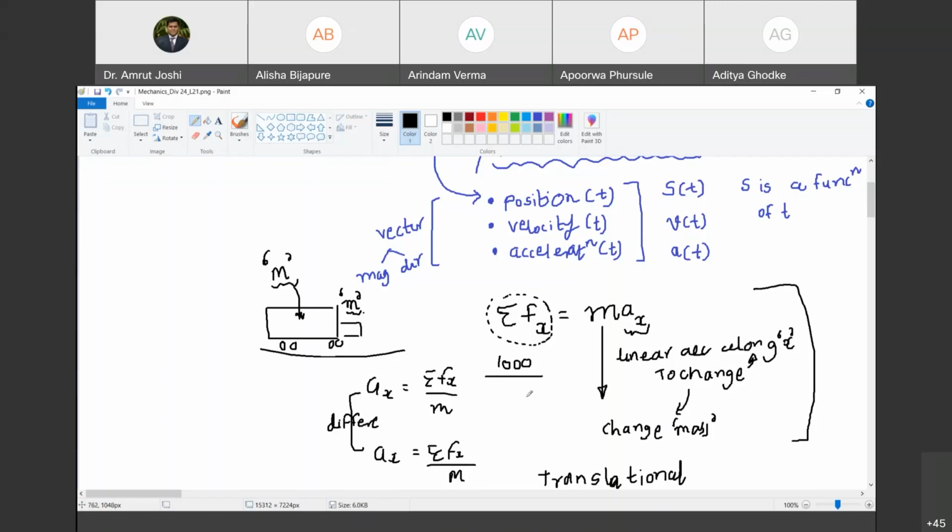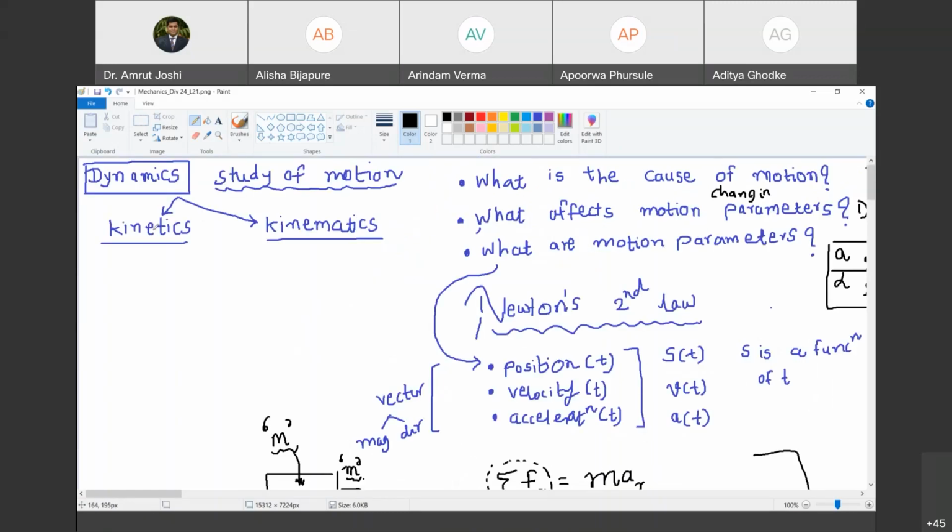So I'm not talking about changing this mass during the period of observation. I'm just making a statement that if you have to change ax, then probably the mass should vary. It means you are talking about two different phenomena. Am I clear? Very much clear now. Okay. So now let us talk about two things: one is kinetics, another is kinematics.